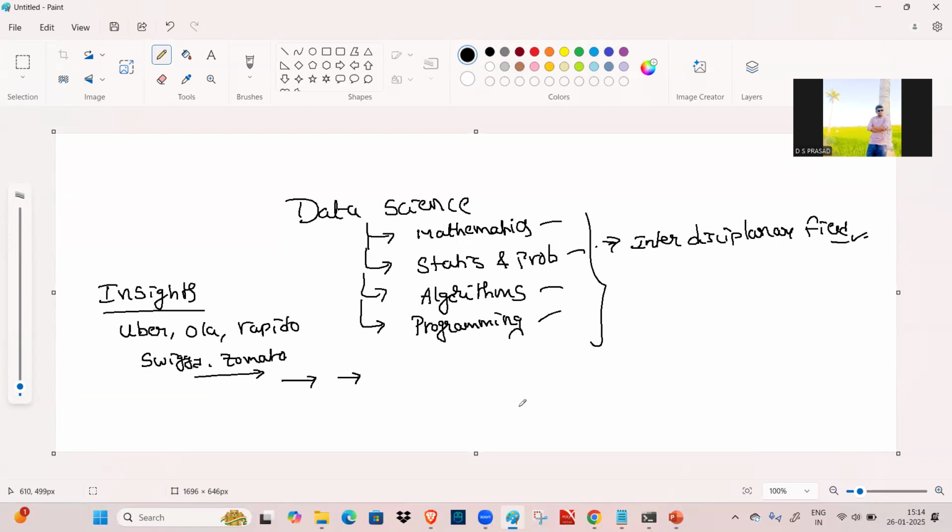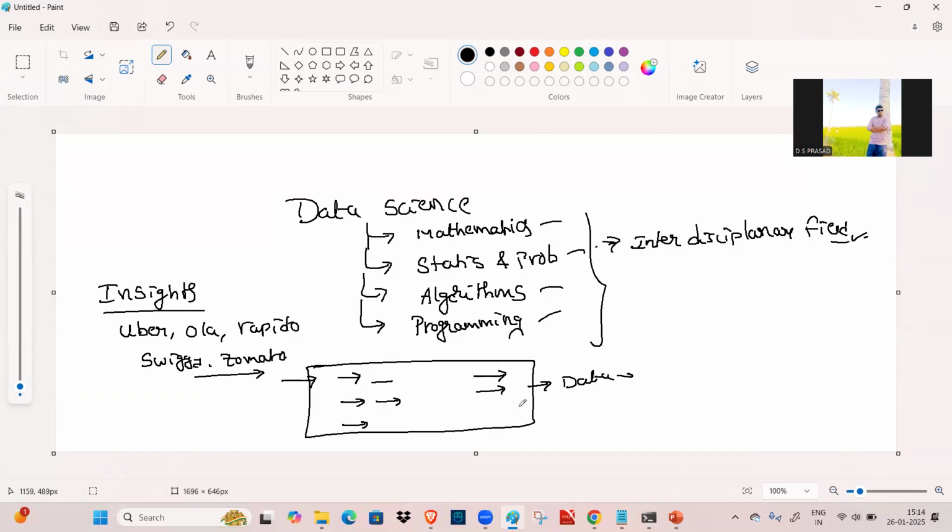Which day has the highest number of rides, and which day has the lowest number of rides, and which season has the highest number of rides, and which day has more income generated even though there were fewer rides, because longer rides get some more income. So like that, different types of understandings. We are going to extract those kinds of scenarios from the data generated by these different companies.